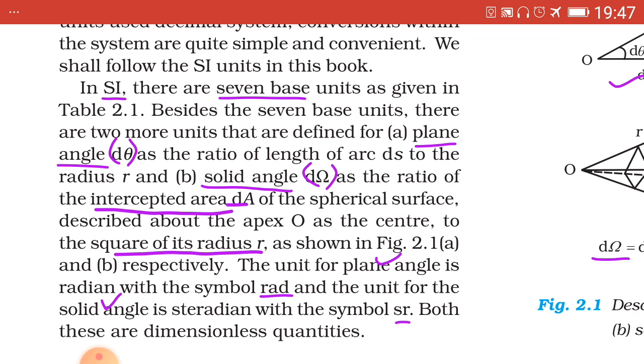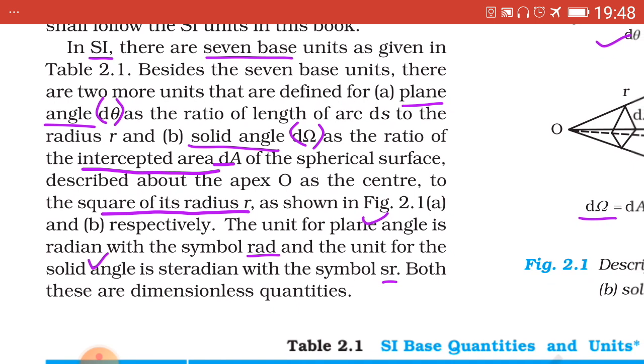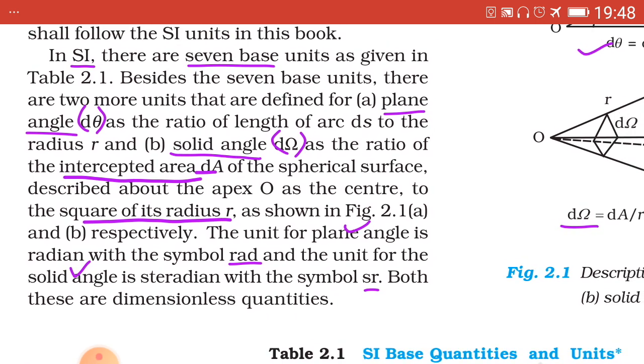Plane angle is the ratio of length of arc ds to the radius r. Ratio of length to the radius. And solid angle d omega, it is the ratio of the intercepted area dA to the square of its radius.